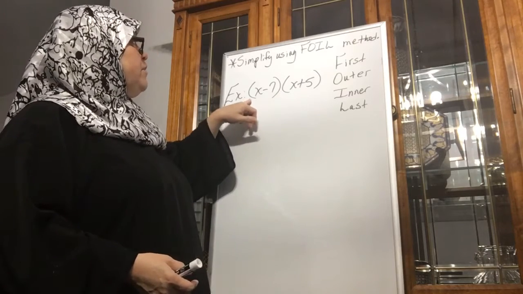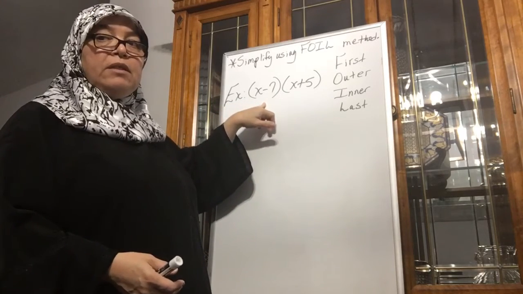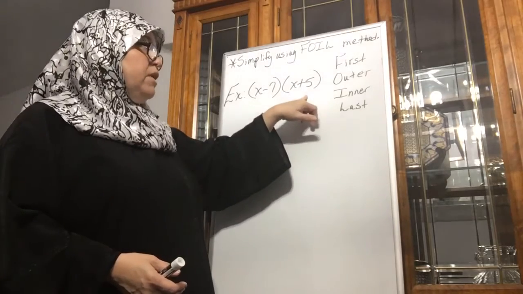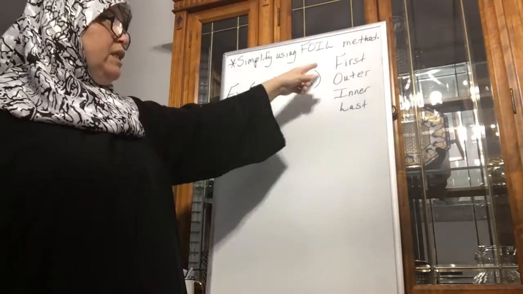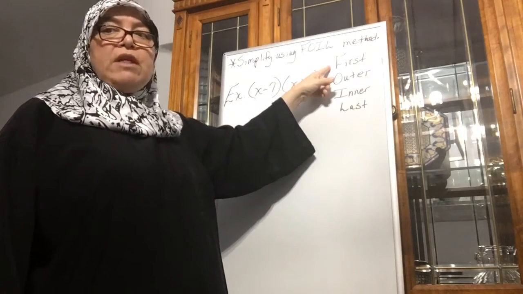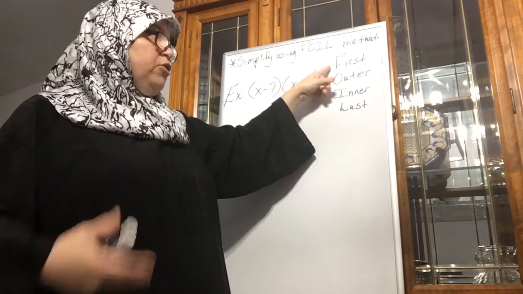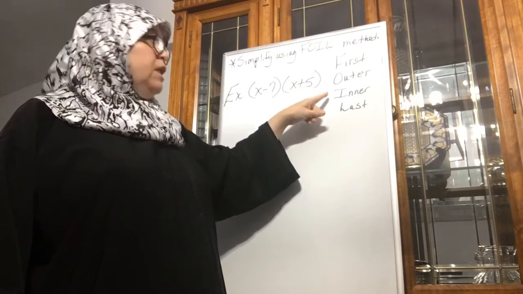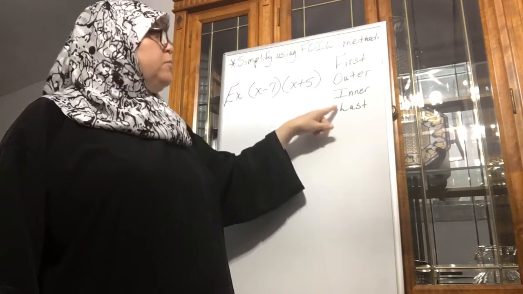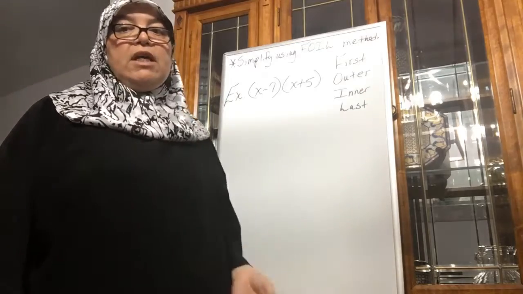So we've got (x minus 7) times (x plus 5). Now what does the FOIL method mean? Basically, the F stands for the first terms, and I'll show you what that means. Then the O stands for the outer terms, the I stands for the inner terms, and the L stands for the last terms.